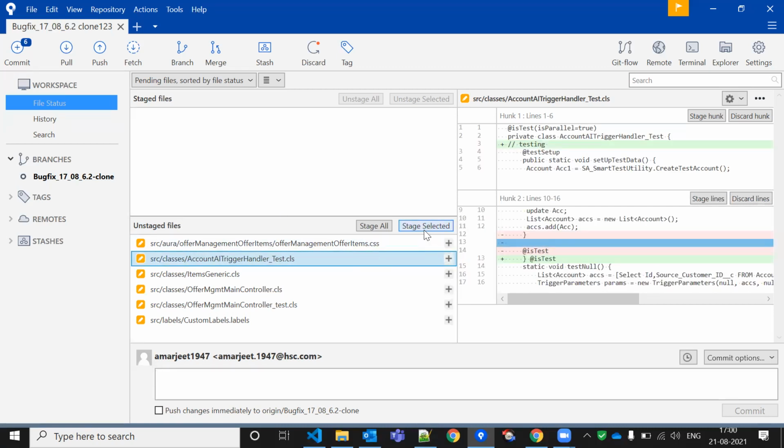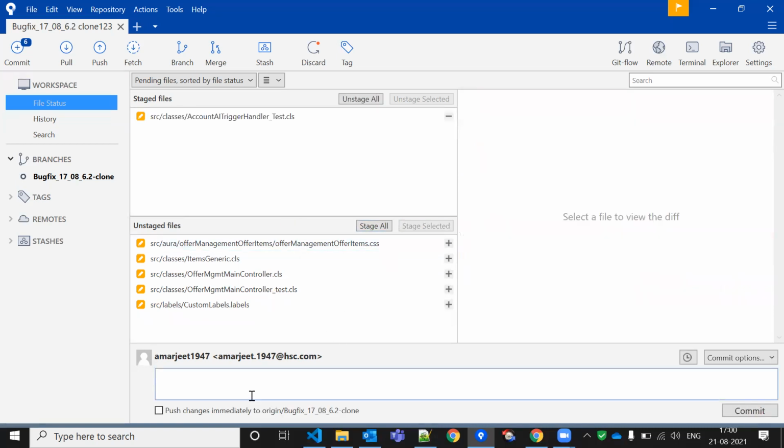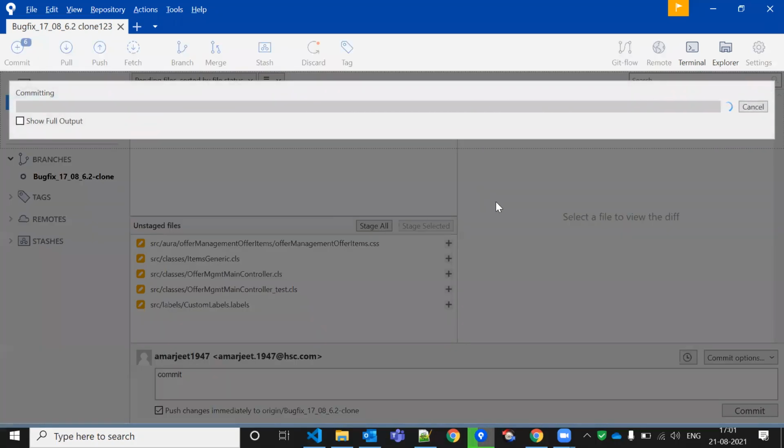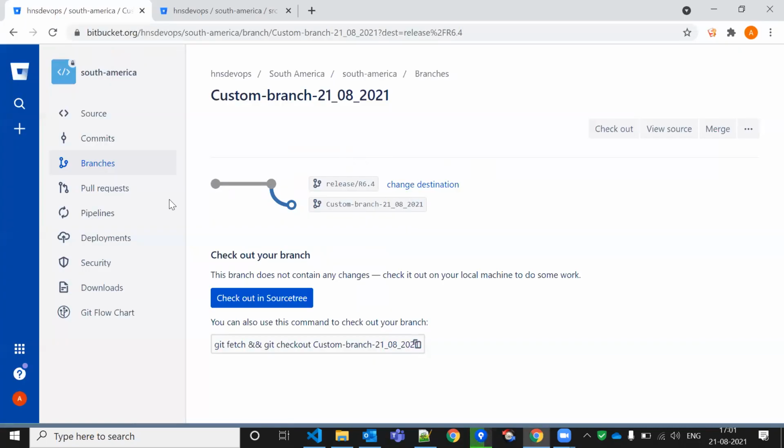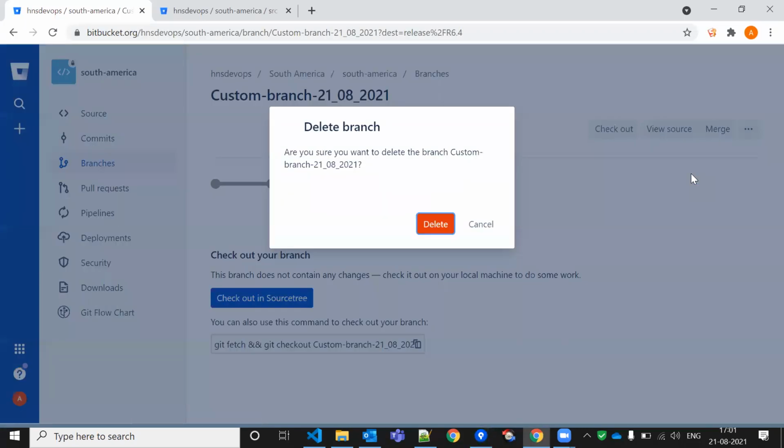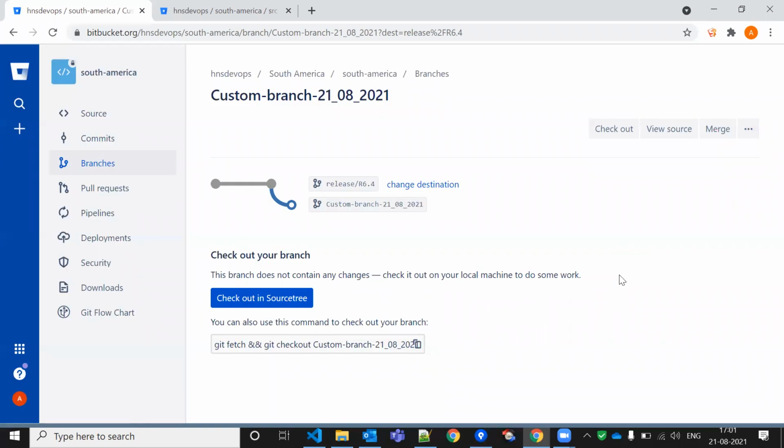Okay, so if I want to commit the things, I click on selected, and I can commit. I can give any message, push the changes, and I can send these changes, it is sending the data from local to your Bitbucket. So let me just show you here. It will not bring the data here. So let me delete this branch. We can delete this one.